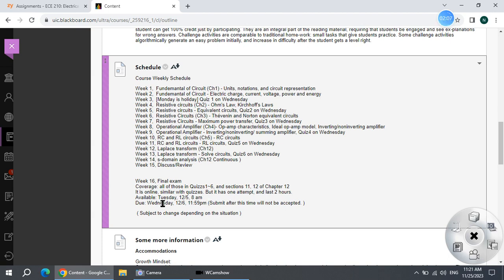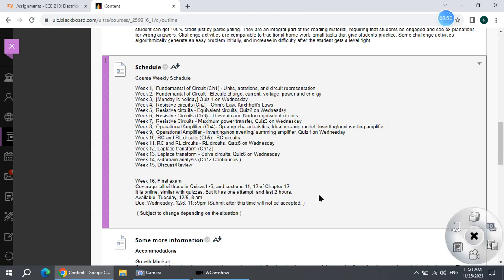Okay, this is the time, and its form will be online, similar to quizzes, but you only have one attempt. It will last 2 hours. You will see it is similar with the quiz. When you click on the link, you will see there's another attempt, but that attempt, even if you do it, will not be graded. All right, so you just do one attempt. I only use the first attempt. Okay, only accept the first attempt.